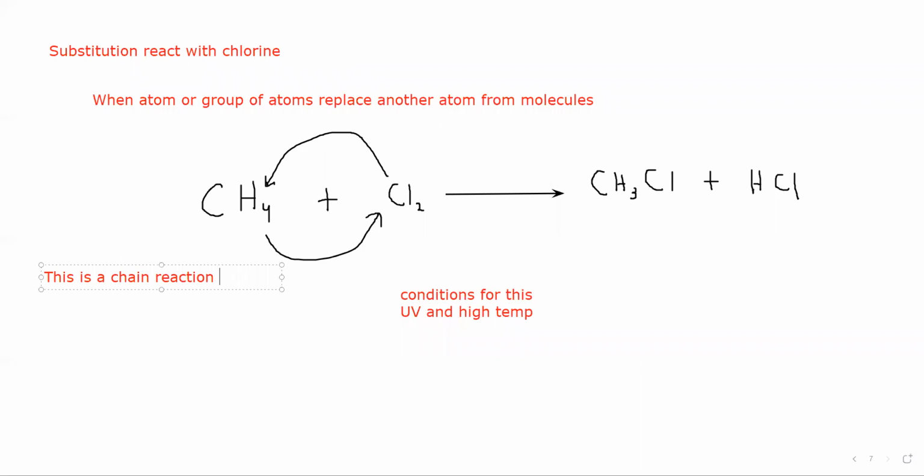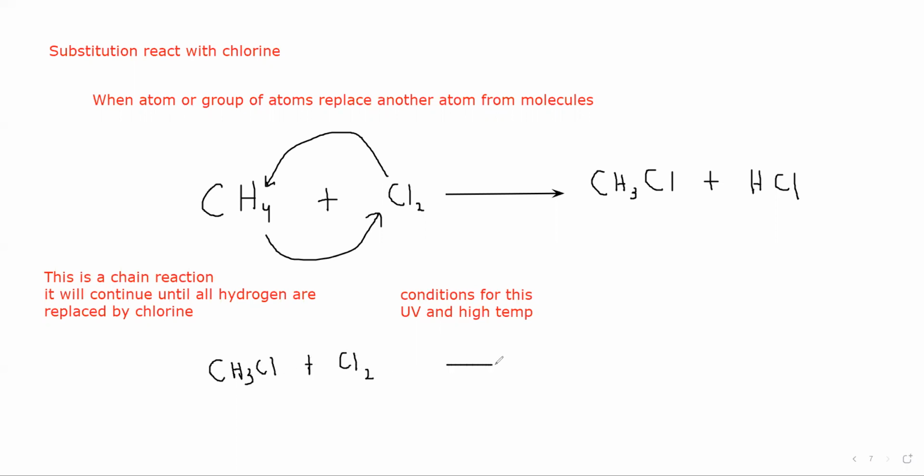This is a chain reaction. It means it will continue until all hydrogen are replaced by chlorine. So this reaction will continue until all of the hydrogen are replaced by chlorine. For example, now we have CH3Cl. This product will further react with another chlorine. One chlorine will enter, one hydrogen will go out.